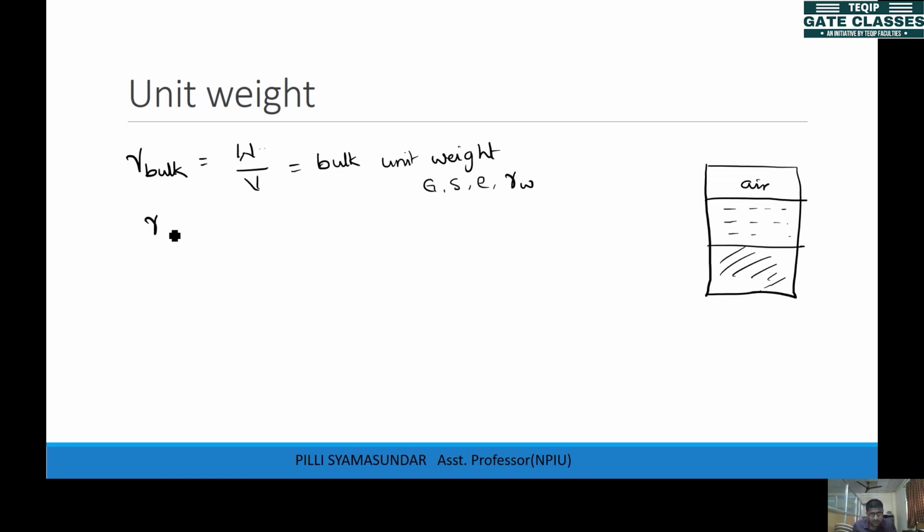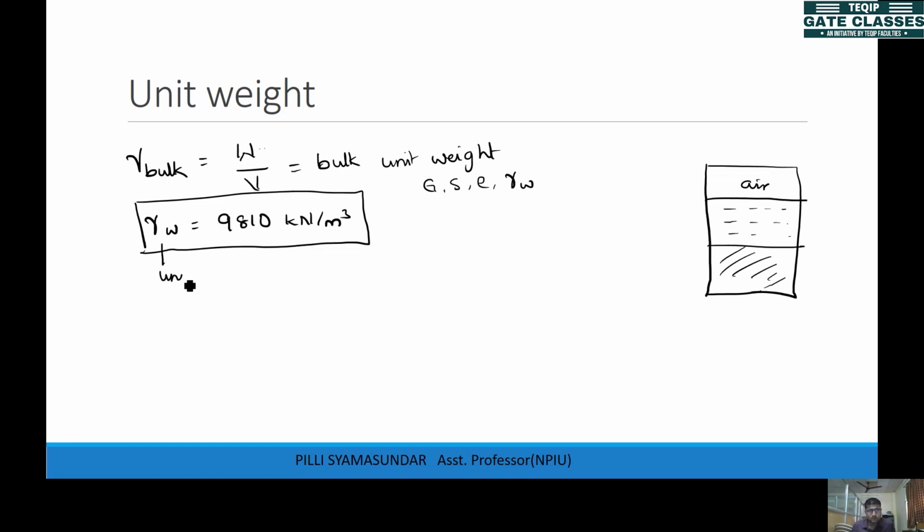So the unit weight of water is around how much? 9810 newton per meter cube. So this is the standard value. The density is 1000 kg per meter cube, that is mass per volume. Now if you multiply with acceleration due to gravity, that will give you unit weight. So gamma W, this is unit weight of water, which is almost constant. The unit weight of water is constant.